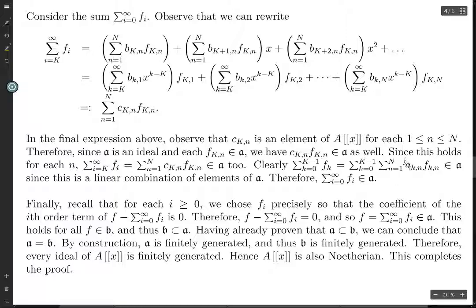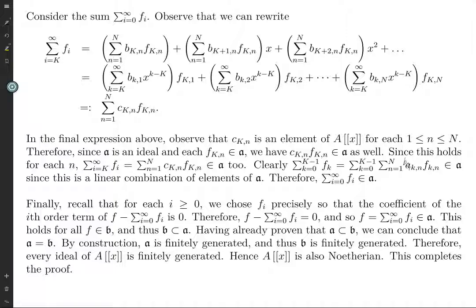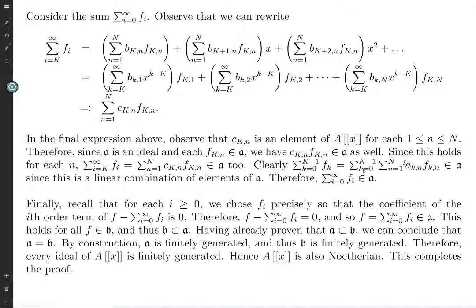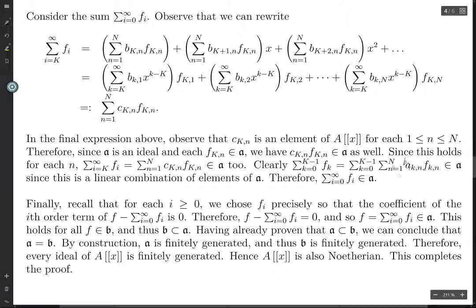And remember, we're going to use the same sort of convention here, where the BKNs, we're going to take them to be 0 if the corresponding... so which ones are the degrees? The K's are the degrees, and the N's are the indices for the finitely generated ideals. So for each degree, if the corresponding degree K of the formal power series F has no associated coefficient, then we'll just take all of the BKNs to be 0, so that we don't get any contribution to that particular degree.